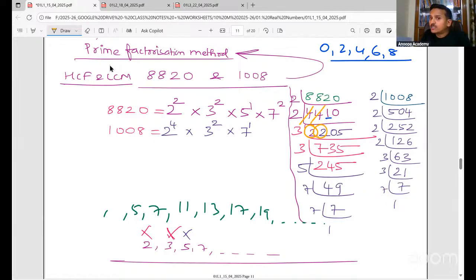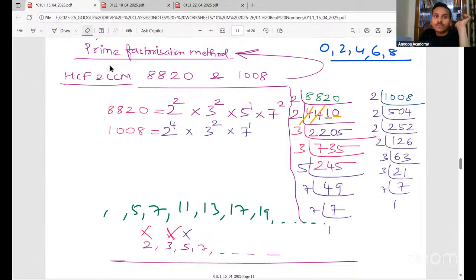Now 1 is not divisible. To take the next digit, you put a 0 first. Very important. Many students will not put the 0. Then 2 5s are 10. Next, it is not divisible by 2. So you go with 3.